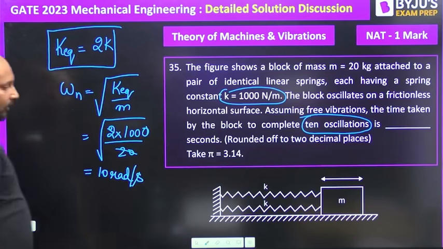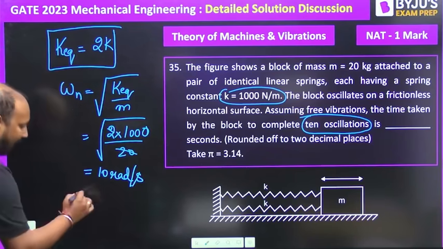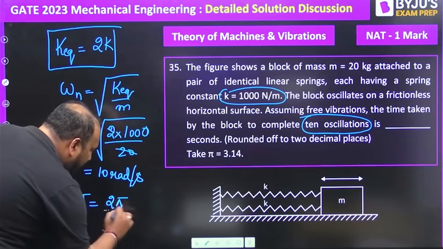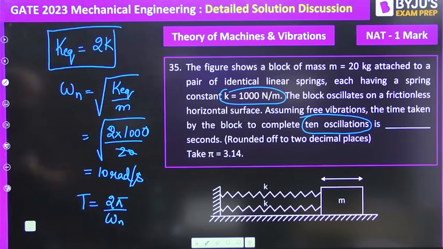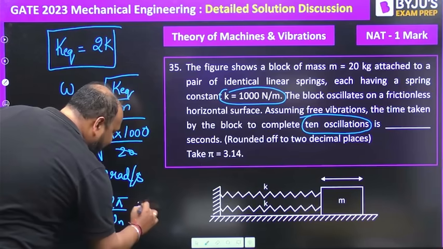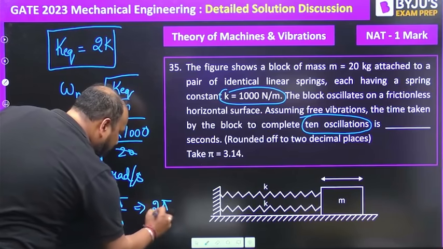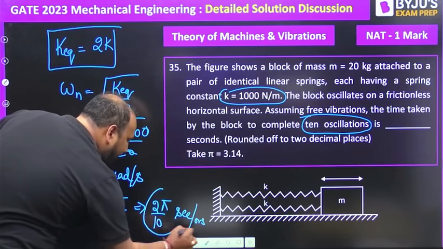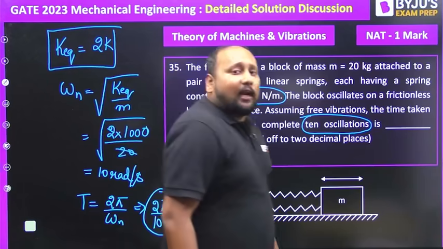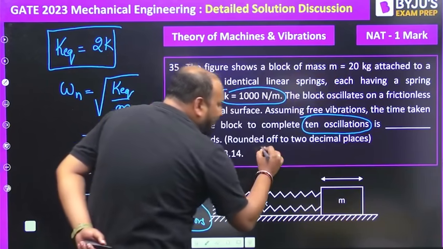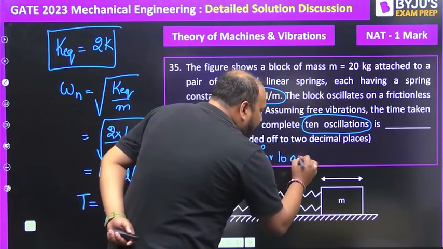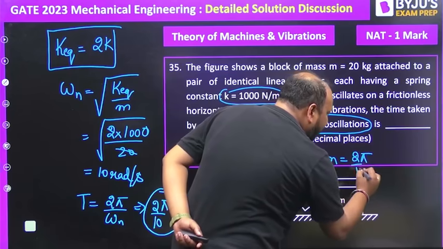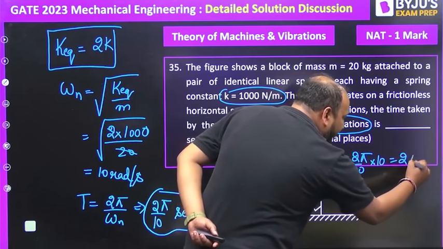So this is the value of omega n. If this is 10 radian per second, now we can get the value of the time period. What is the time period? That is equal to 2 pi by omega n, right? Solving this, you will get exactly 2 pi by 10 seconds for one oscillation. So 2 pi by 10 is for one oscillation. If I want to calculate for 10 oscillations, that will be equal to 2 pi by 10 into 10, that is equal to 2 pi seconds.